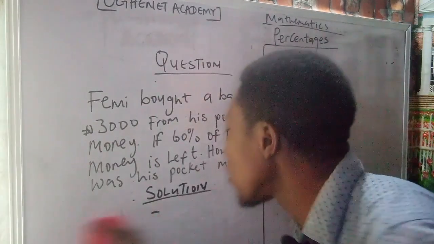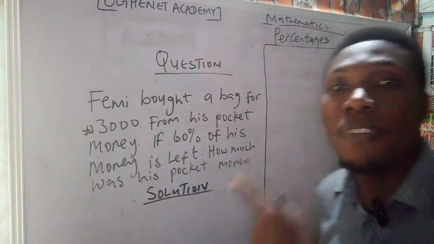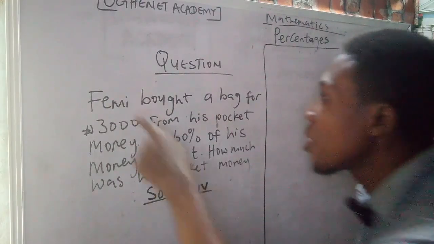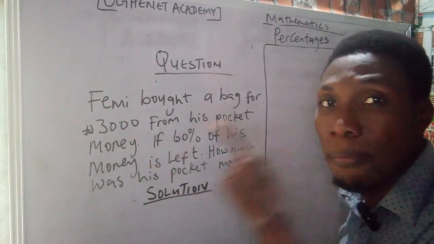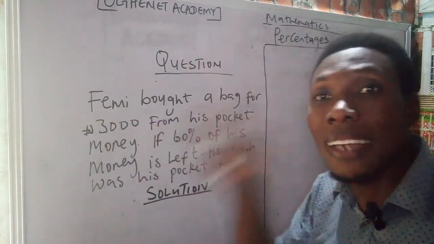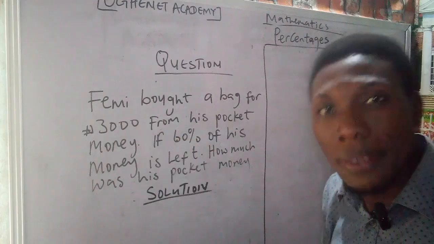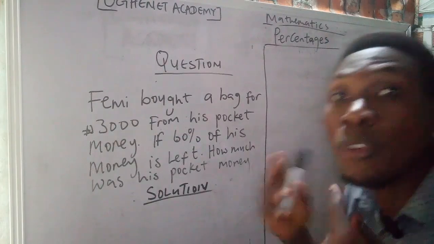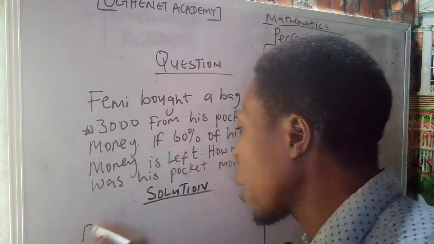Now, let's carefully take a good look at the question before you solve it. It said, Femi bought a bag for 3,000 naira from his pocket money, meaning that this money wasn't the money that Femi had initially. Femi originally had a pocket money, but we do not know how much the pocket money is. So now let's say pocket money